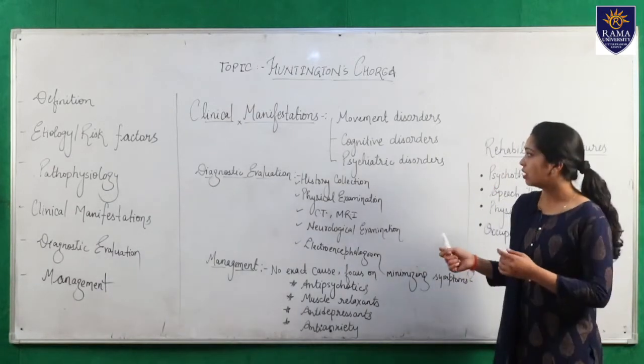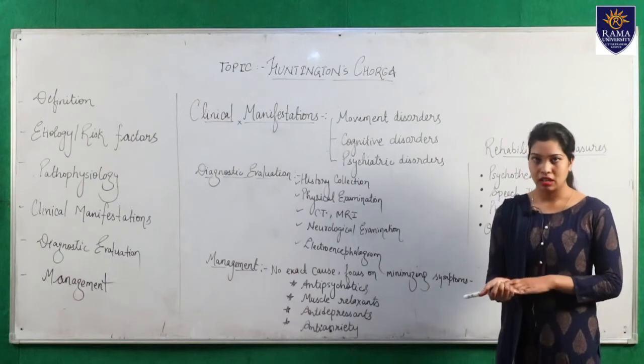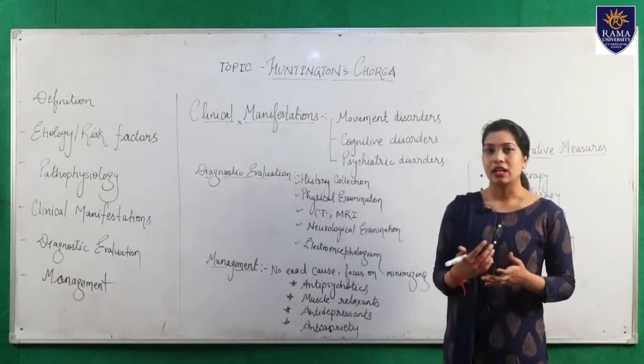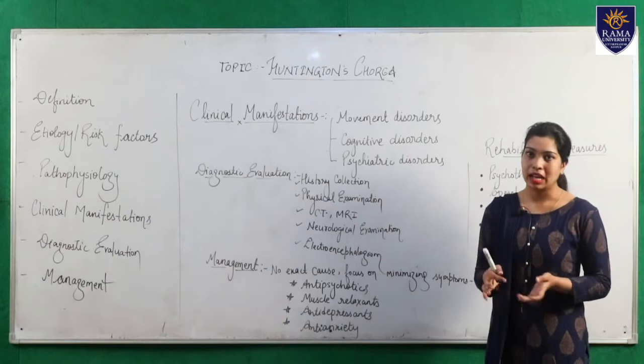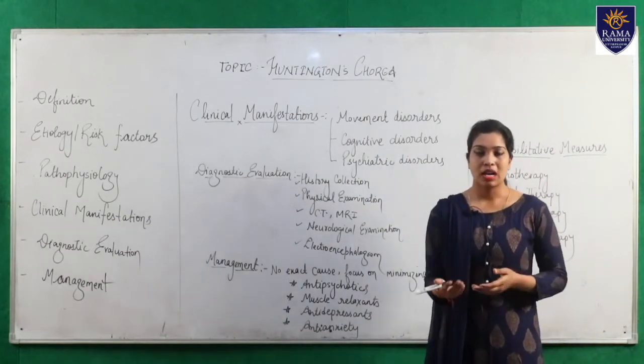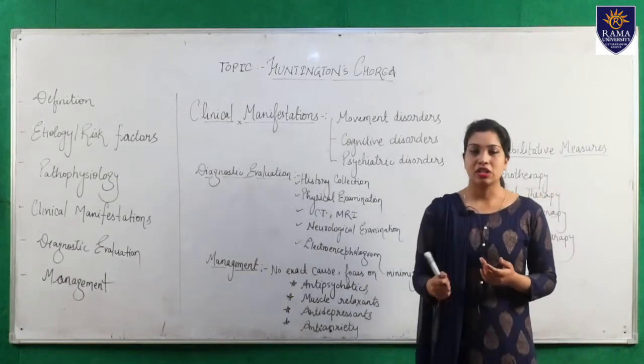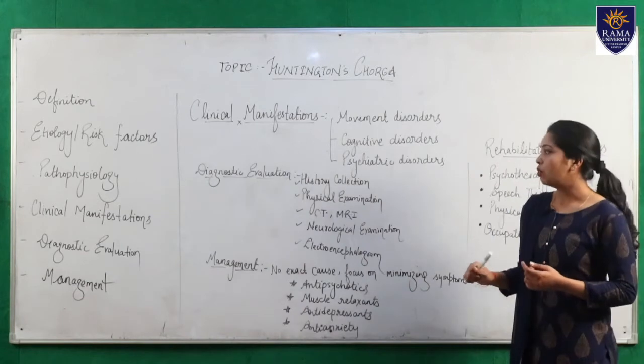The next cognitive symptom is disorientation. If we ask the patient about the time, place or person, he is not able to answer such questions easily. He has disorientation regarding his surroundings.